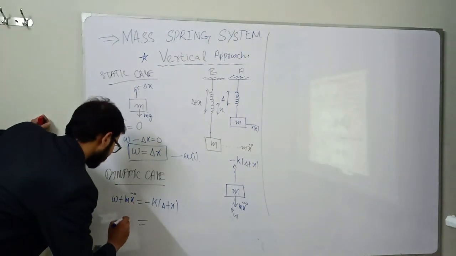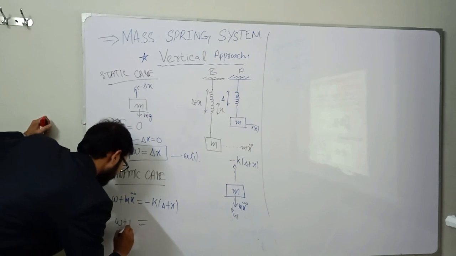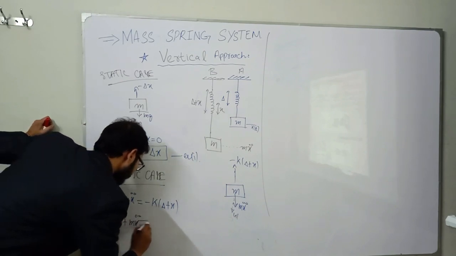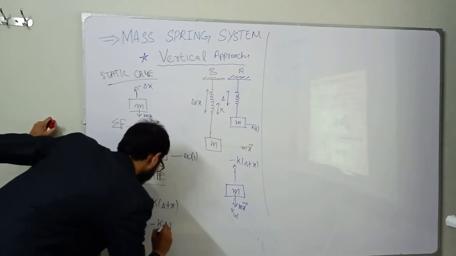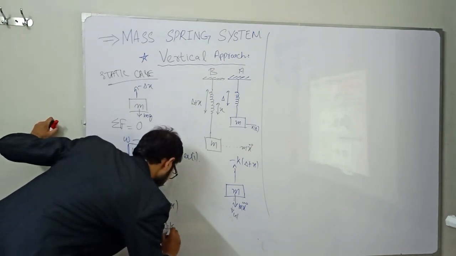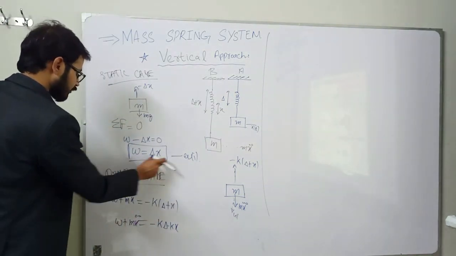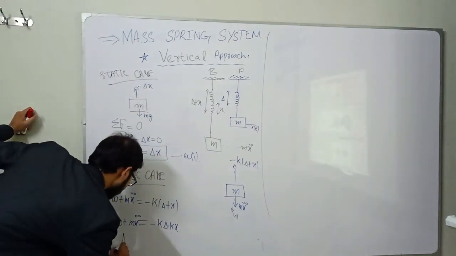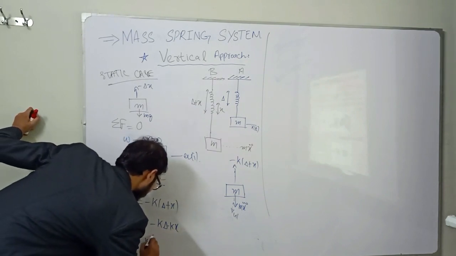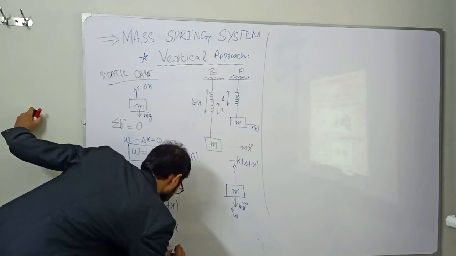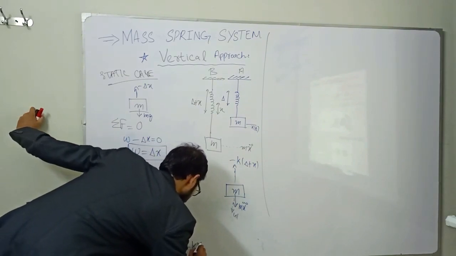We get W plus m x double dot is equal to minus k delta minus k x. We know what W is: W is equal to k delta. Replacing the value, we get plus m x double dot is equal to minus k delta minus k x.